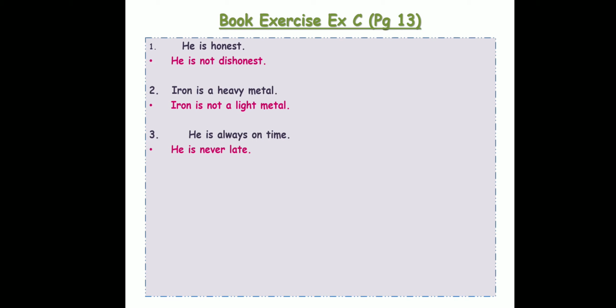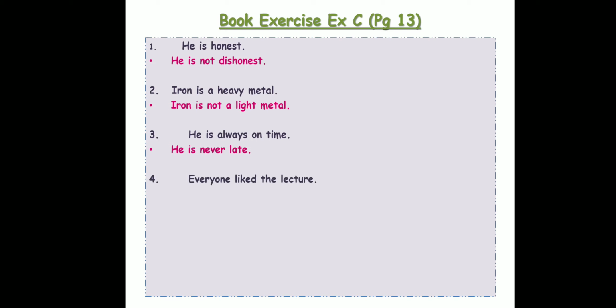Okay, what will I say? He is never late. If I say on time means punctual, late means not being punctual. So if I say he is never late, that means he is always on time. He is always punctual. Did you understand? I used never, which is the negative word over here, and I used the opposite of on time, which is late. So my sentence has been changed to a negative sentence, and I have also kept the meaning of my sentence the same. We move on to number 4.